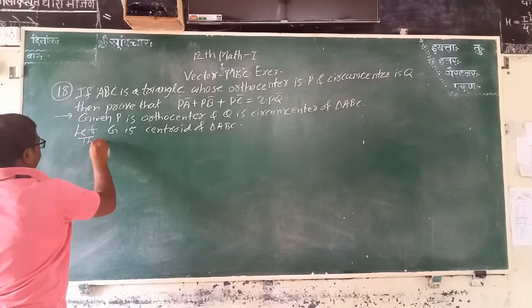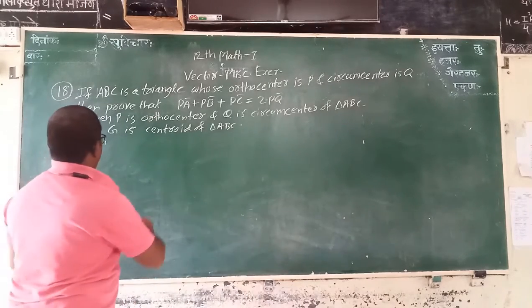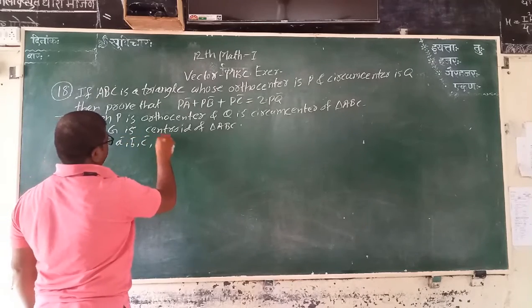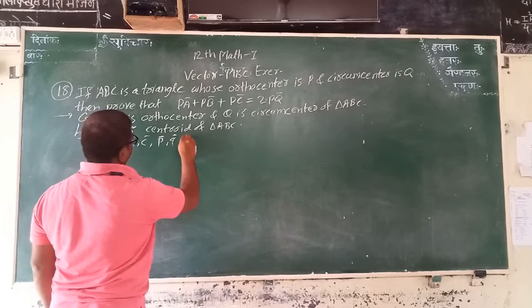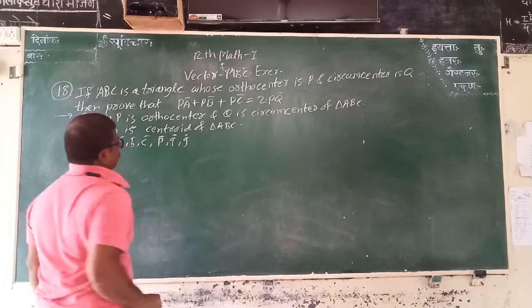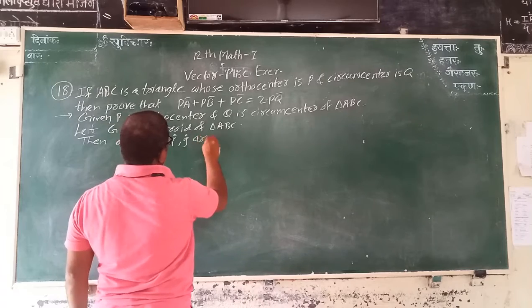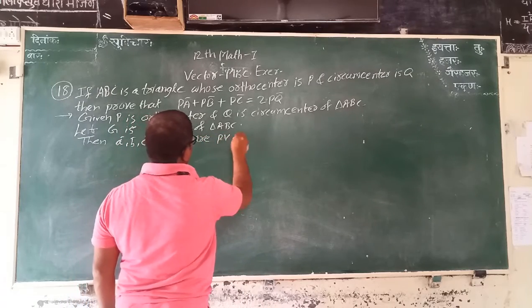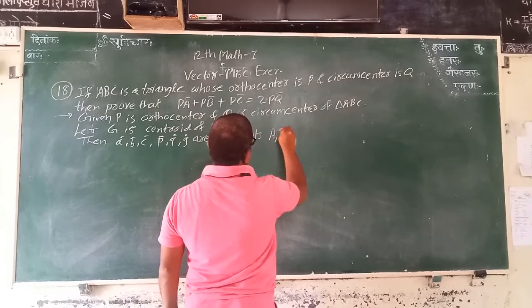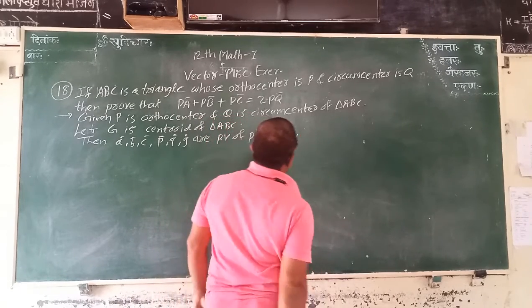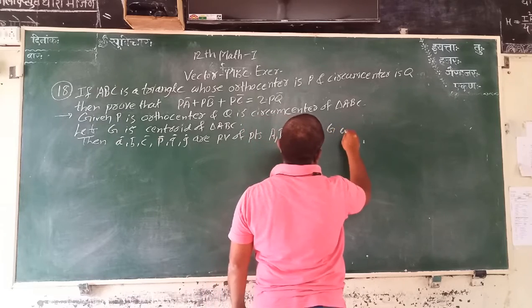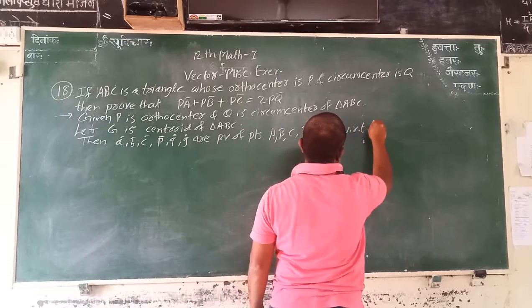Then A bar, B bar, C bar, P bar, Q bar, G bar are position vectors of points A, B, C, then P, Q, G with respect to.